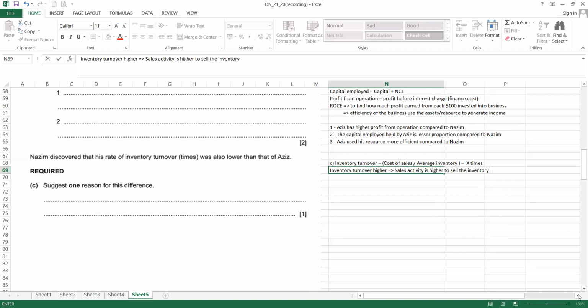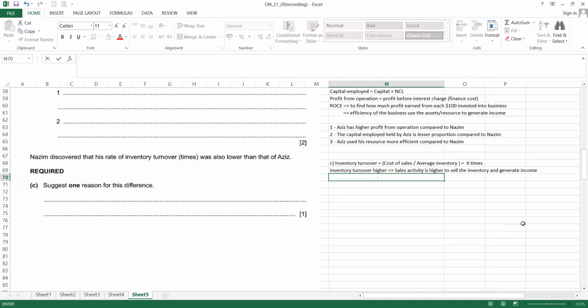Okay, another one is sales activity is higher to sell the inventory and generate income. Okay, that is one of the ways if we want.